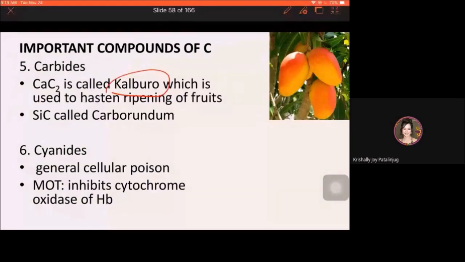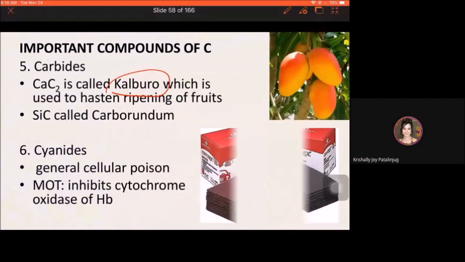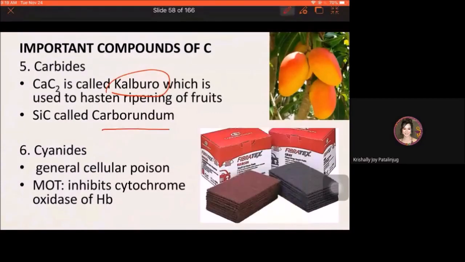Silicon carbide is the liha, the abrasive. An abrasive is used to shape, finish, or polish a workpiece through rubbing. Right? You rub the liha. Silicon carbide is the active component of the liha. Okay, so silicon carbide. And lastly, cyanides.